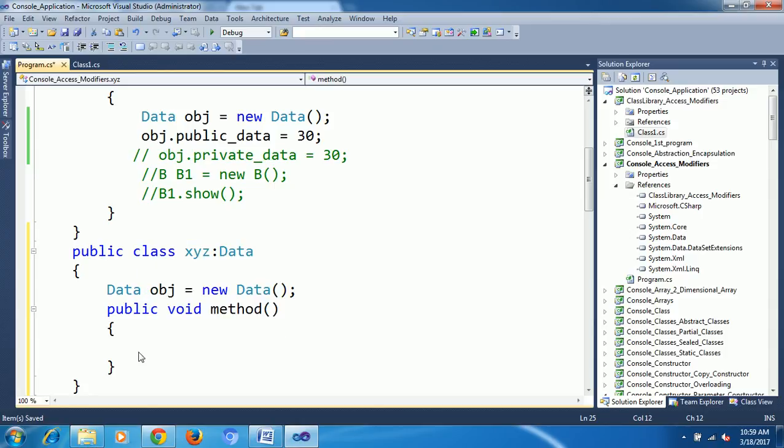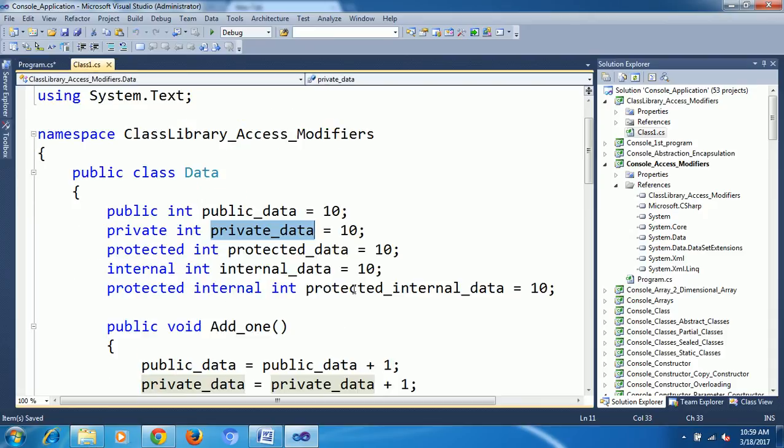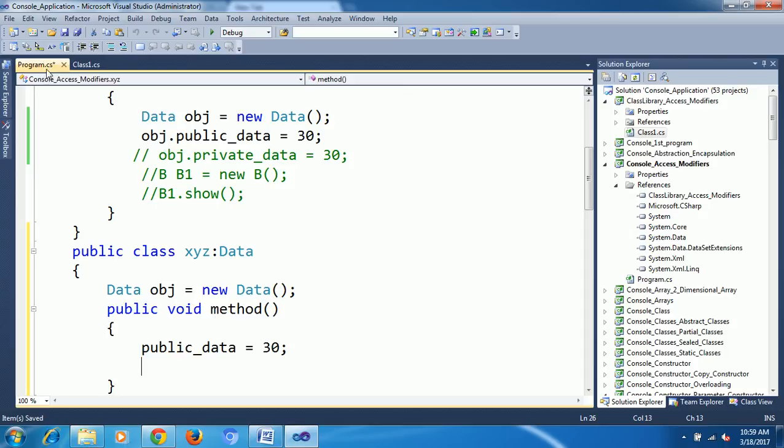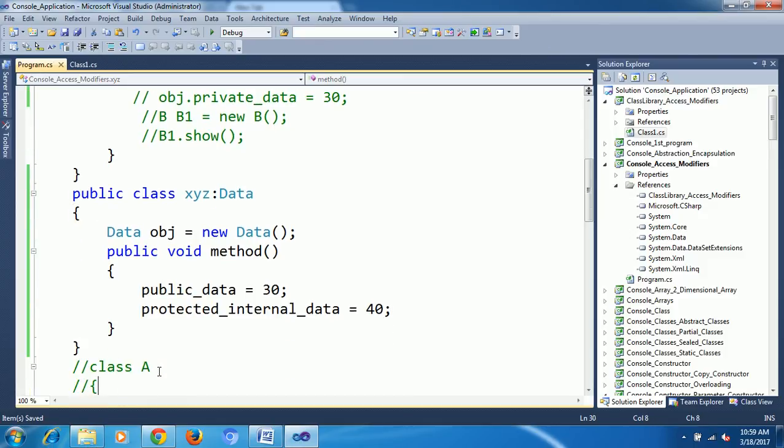Public and protected internal we need to access as well. These two we are able to access from a separate project, separate class, derived classes: we are able to access public and protected internal. Any doubt?